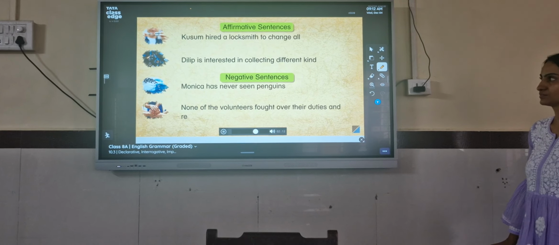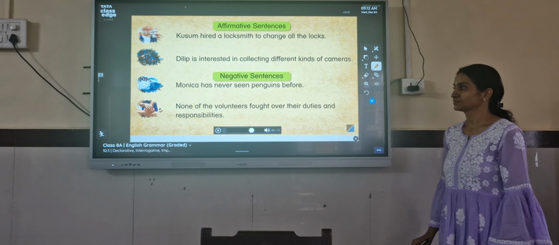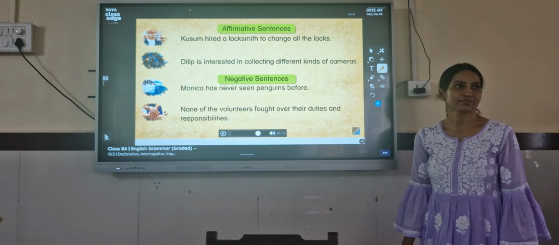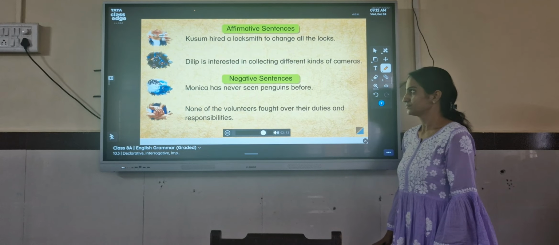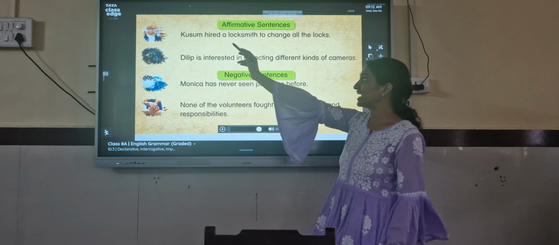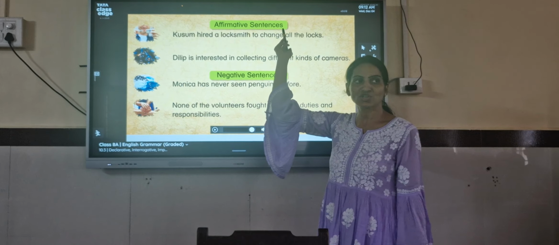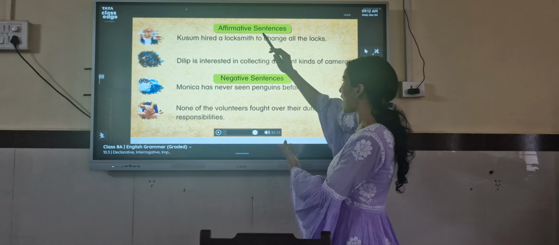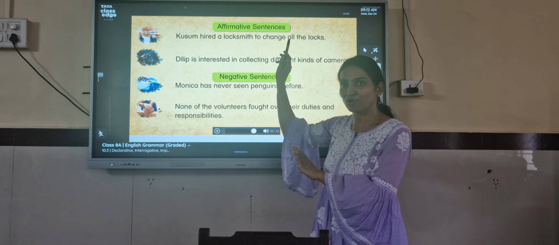Let's read some more examples. Kusum hired a locksmith to change all the locks. Dilip is interested in collecting different kinds of cameras. Monica has never seen penguins before. None of the volunteers fought over their duties and responsibilities. Do we have any negative word used in the first sentence? No. But are we getting any information from the first sentence? Is it giving some information to us?